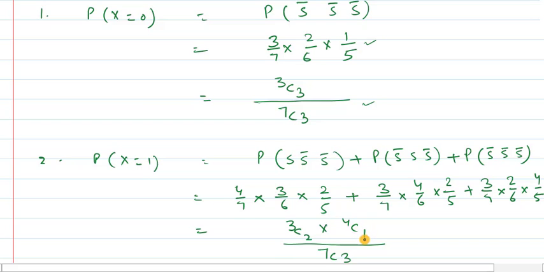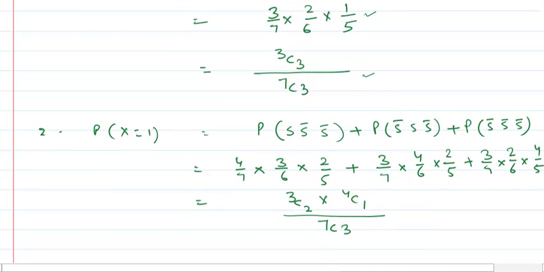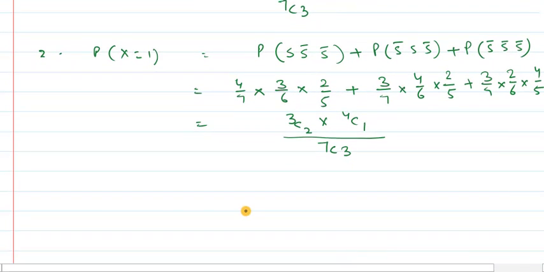We are drawing 1 red ball out of 4 and 2 white balls out of 3, and total 3 balls out of 7. So we can represent the whole result in the form of combination also. But again I am reminding you that this combination can be used only in the case of dependent events, means when the without replacement case is there.